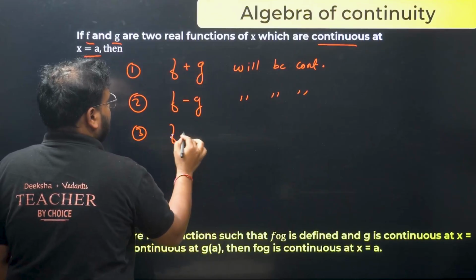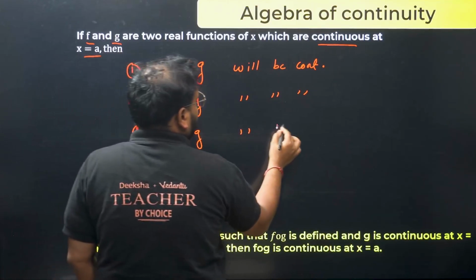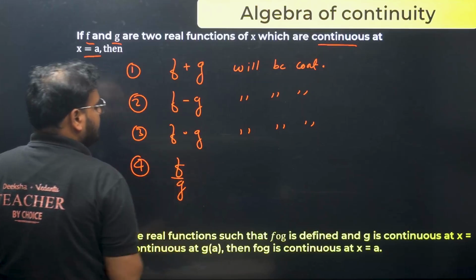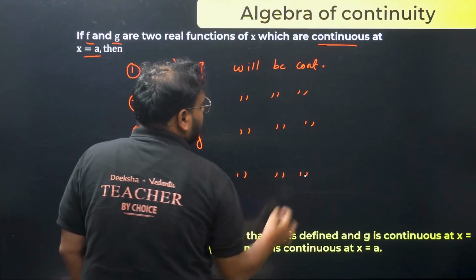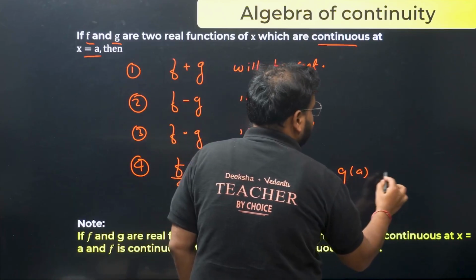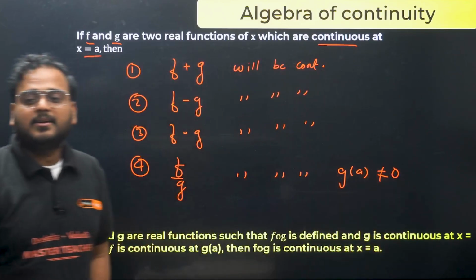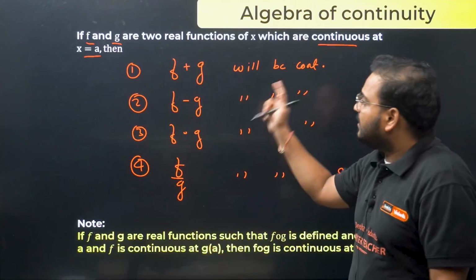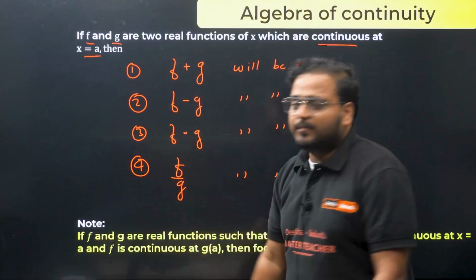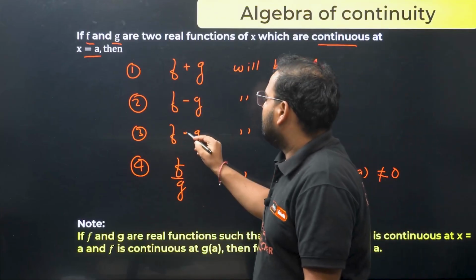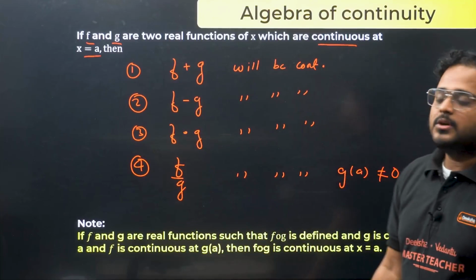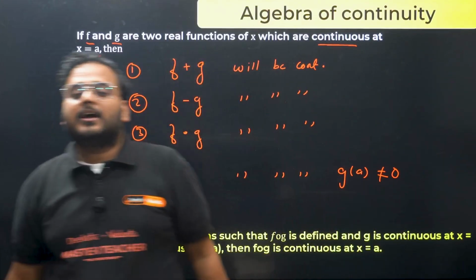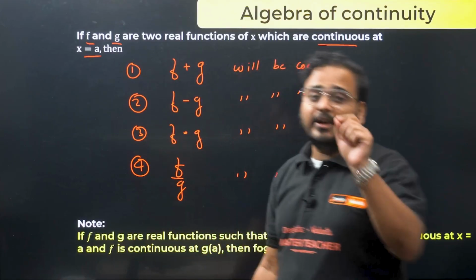Third, the product f into g will also be continuous, and the last is f by g will also be continuous, provided g of a is non-zero, because it's a denominator, right, it cannot be equal to 0. So f plus g, f minus g and f into g will be continuous, and so is the ratio f by g. These are the 4 points involved in the algebra of continuity.